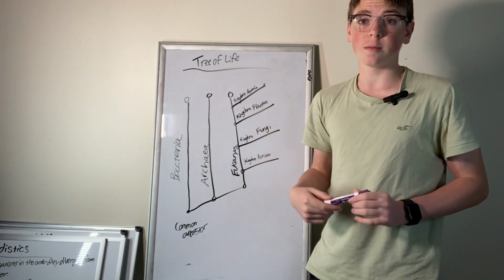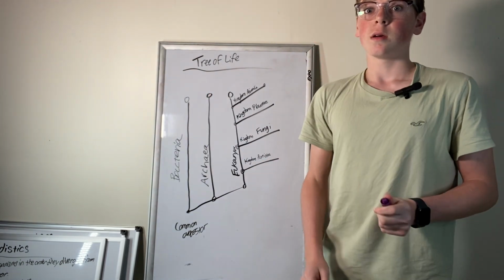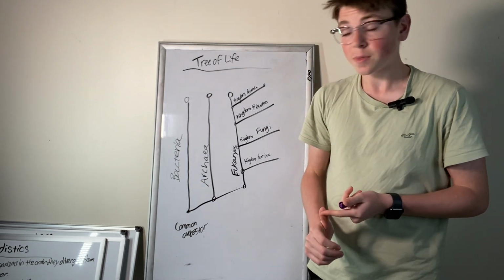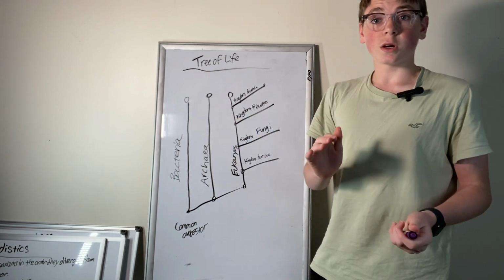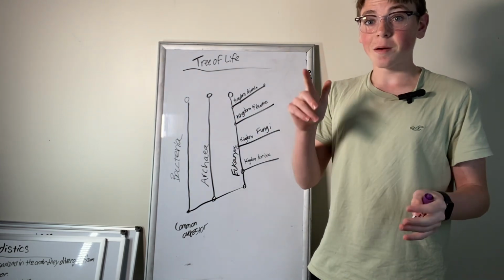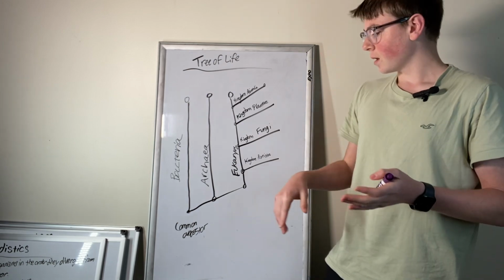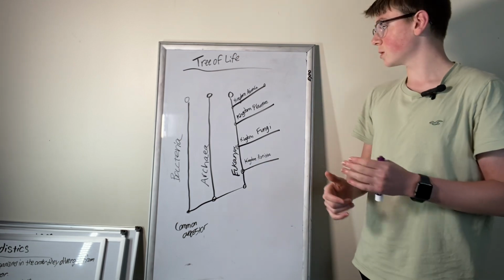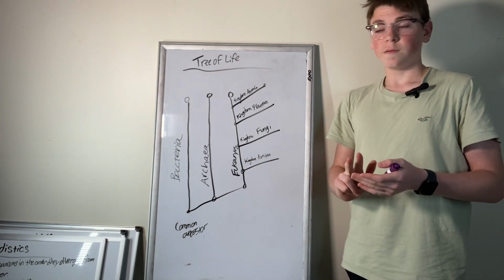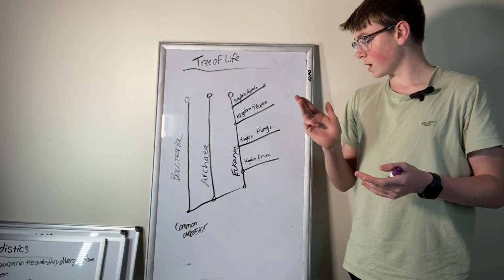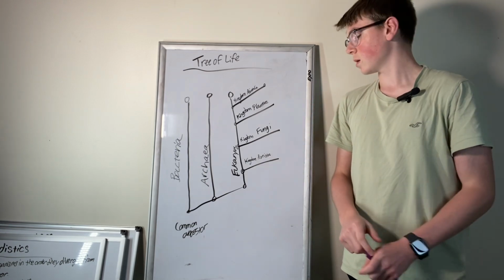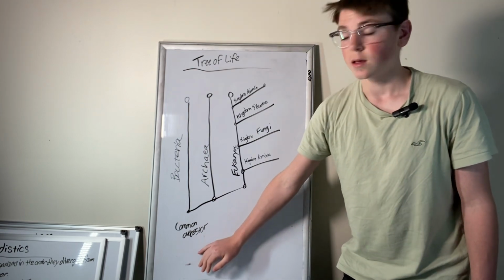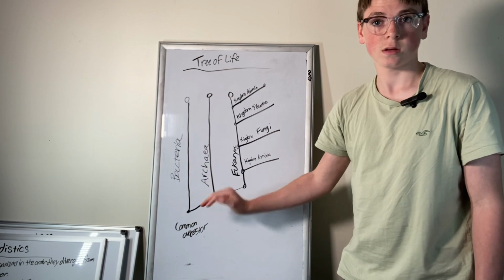If you remember from our 3 domains and 6 kingdoms of life video, bacteria are their own domain and they're in the kingdom bacteria. Then there's archaea, which are in the domain archaea and kingdom archaea. But then there's eukarya, which have kingdom animalia, animals, plantae, plants, fungi, fungus, and protista, protists. So from our common ancestor, this is, I guess, the root of the tree. And these could be the stumps, right?